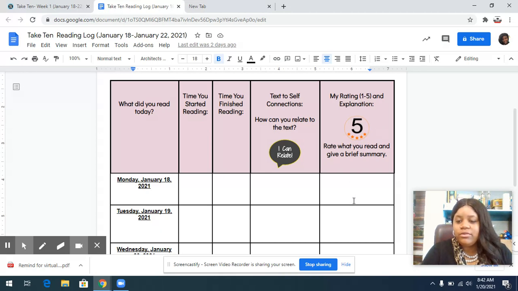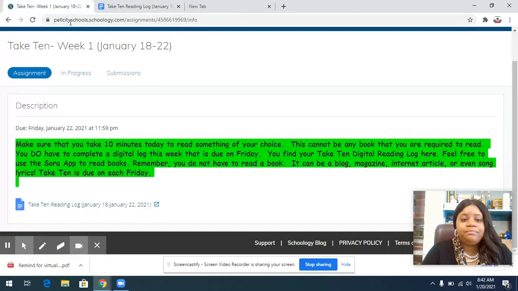Right here, you just give a brief little 2-3 sentence summary. It doesn't have to be anything really long. And then give me a rating. A 1, it wasn't very good. 5, it was great. Because I actually use this to recommend books to other students. So make sure you do that. All right, so that is what Take 10 is.